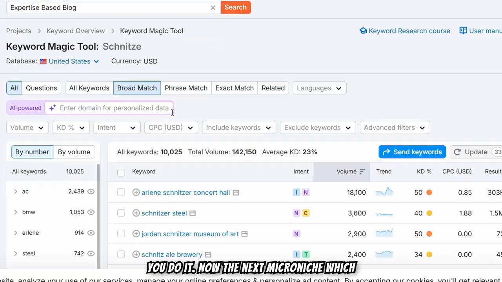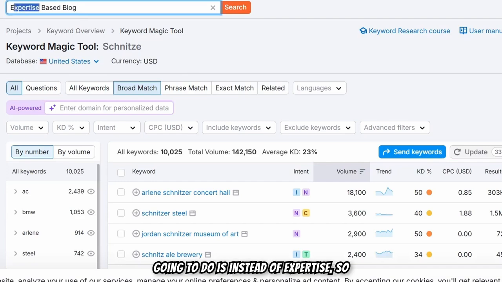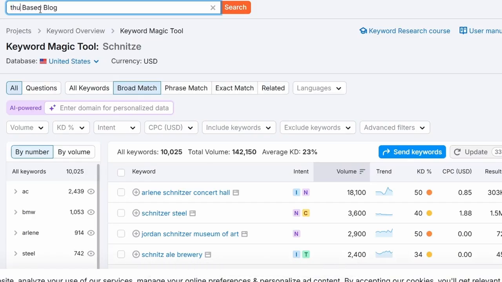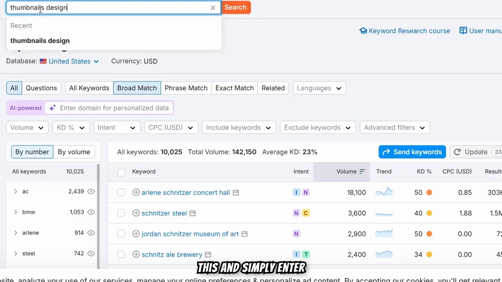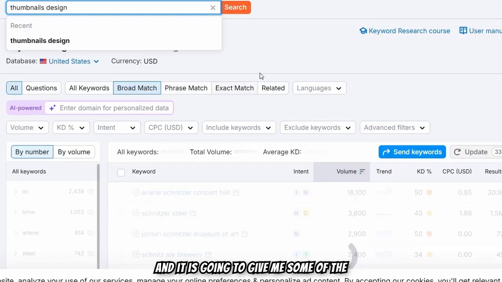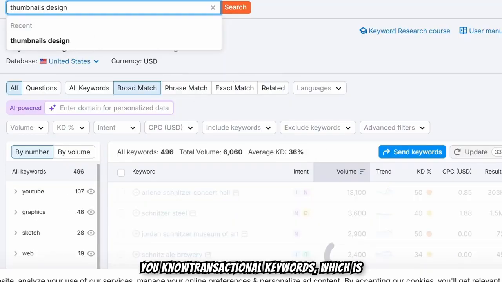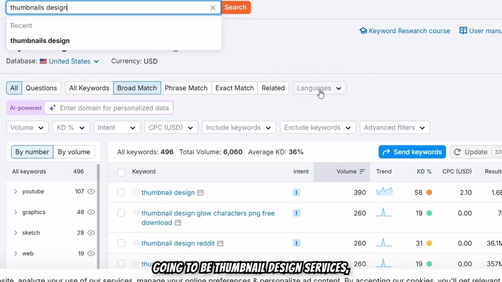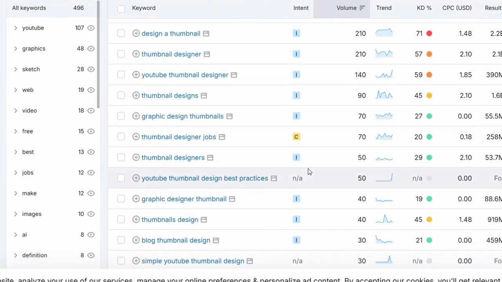Now the next micro niche which I'm going to talk about is expertise based blog. So what I'm going to do is, let's just say for example expertise is going to be thumbnail design, okay, thumbnails, right? So thumbnail design, and I'm going to delete this and simply enter, and it's going to give me some of the transactional keywords, which is going to be thumbnail design services, right?